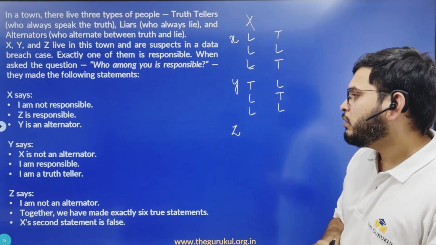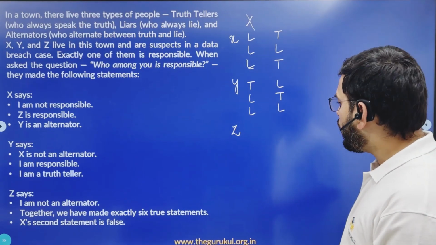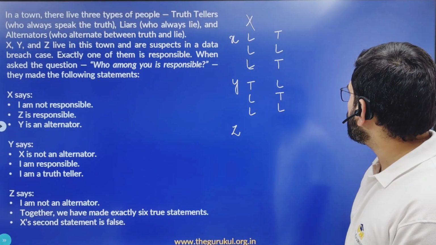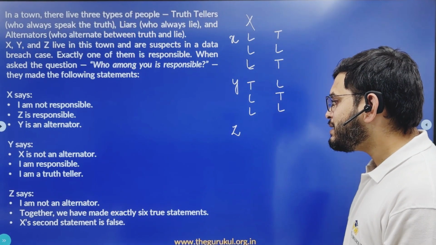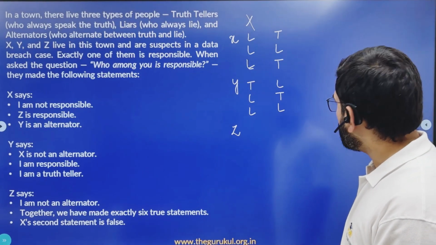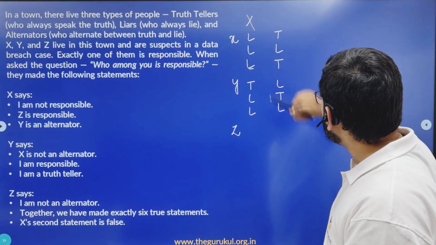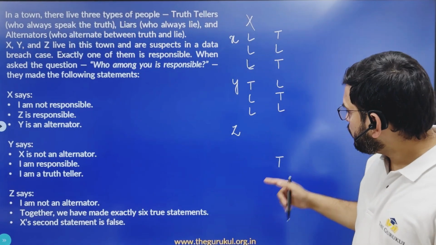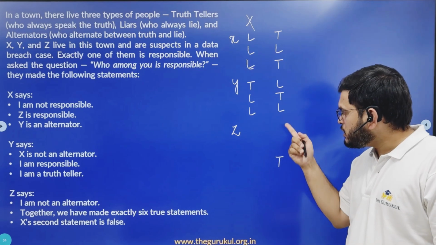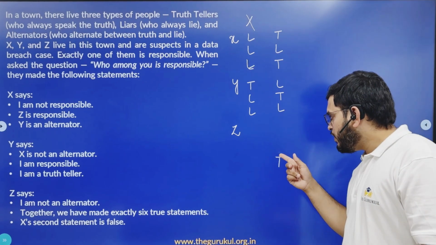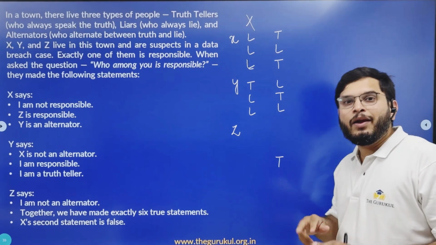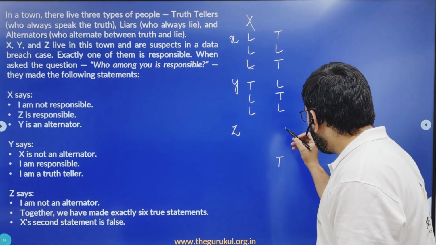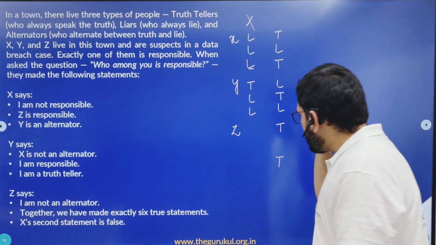Now coming to the statements made by Z. I am not an alternator. We do not know. Together we have made exactly 6 true statements. Okay. X's second statement is false. Now do we have X's second statement being false? Yes. So the third statement is true. Now if the third statement is true, the first statement should also be true, because if this is true, Z can be truth teller or an alternator. Z cannot be liar. Now for Z to be truth teller or an alternator, the first statement should be true.